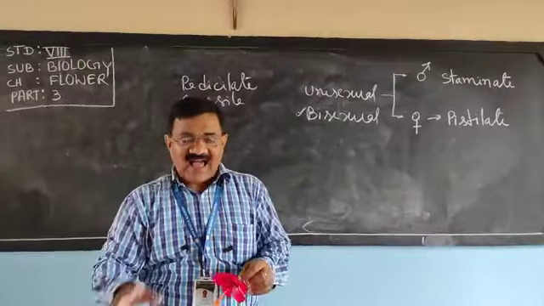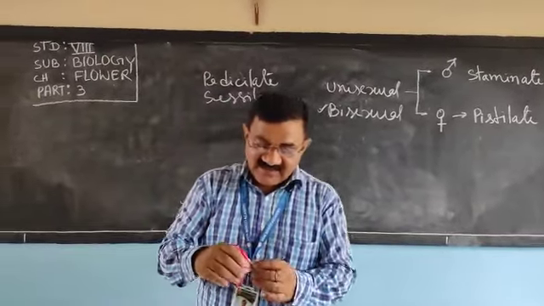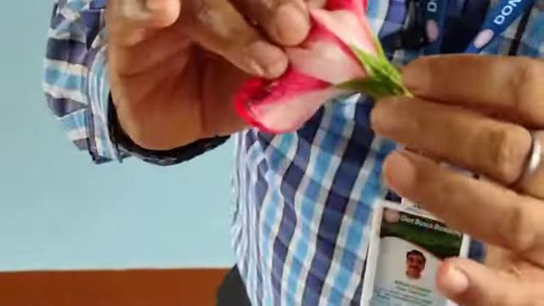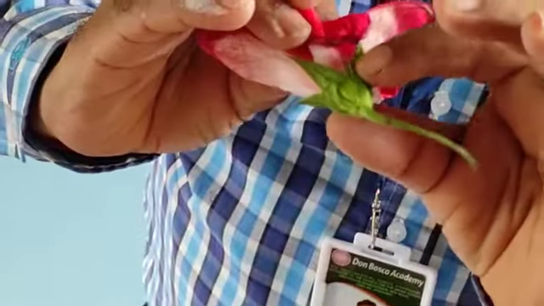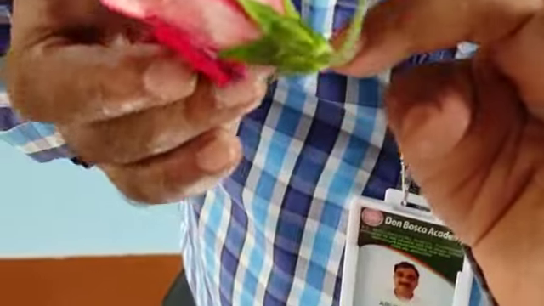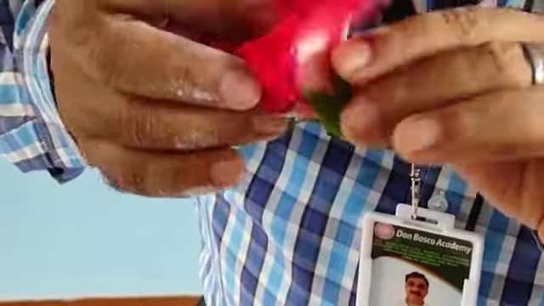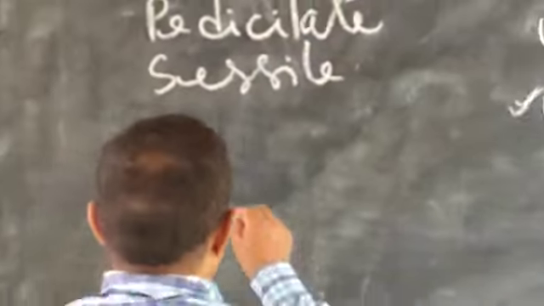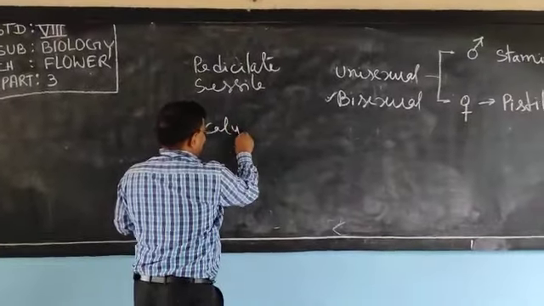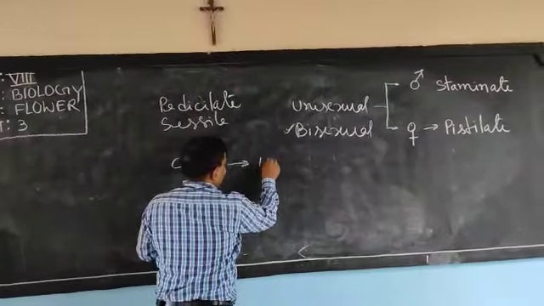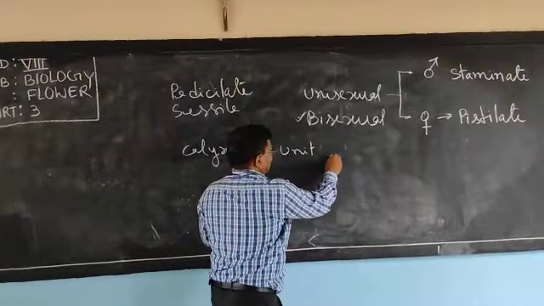Now one more thing I have to discuss. See here, the green part. The green part you can see, that is calyx. The whorl is calyx and one unit is sepal. Calyx and sepal we have discussed.